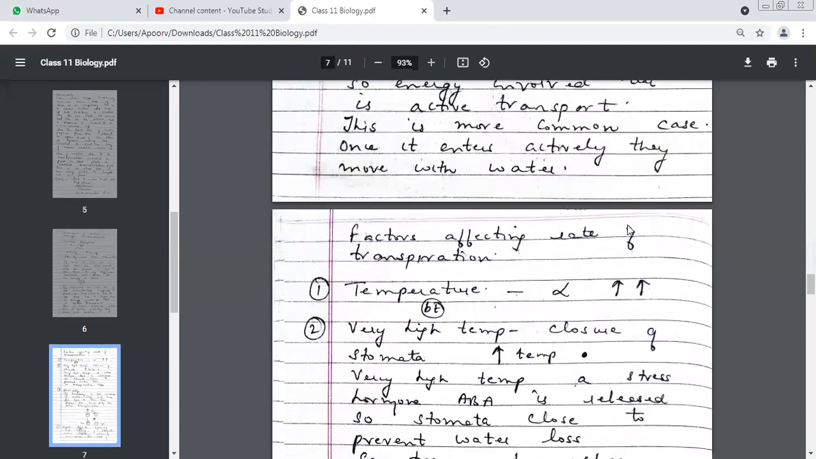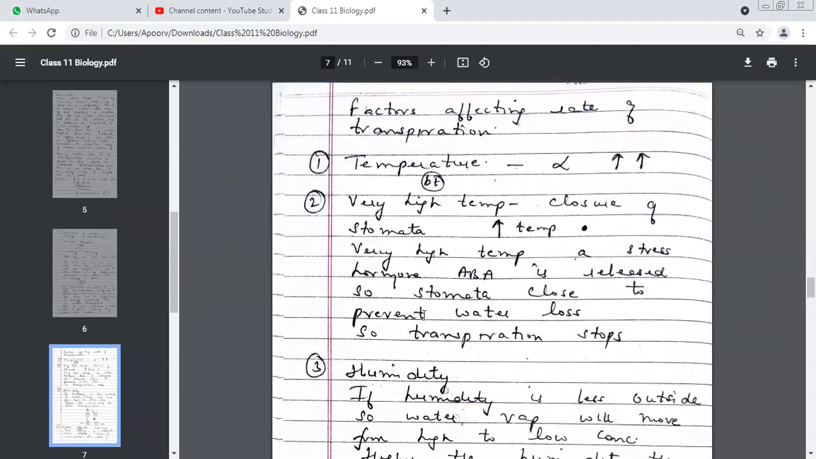For mineral transport, we don't go into much detail. Factors affecting the rate of transpiration, I've already done with you. Temperature is directly proportional. You've already told me if temperature increases, transpiration will also increase. But beta, one thing. This you have done in classes 9th and 10th, but we need to understand this part. If the temperature goes very high, then the stomata close. This is a natural process in plants.